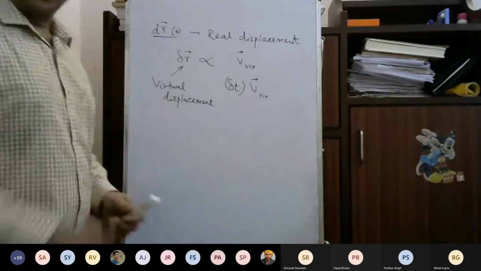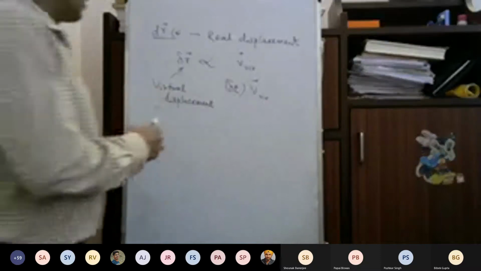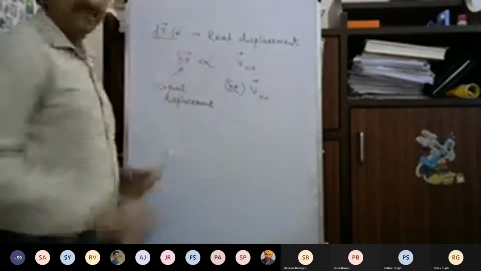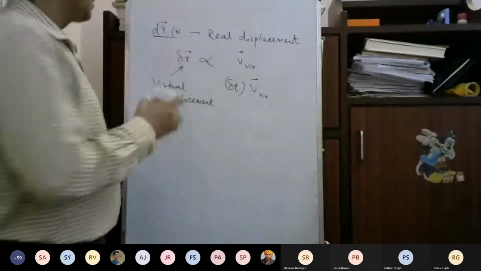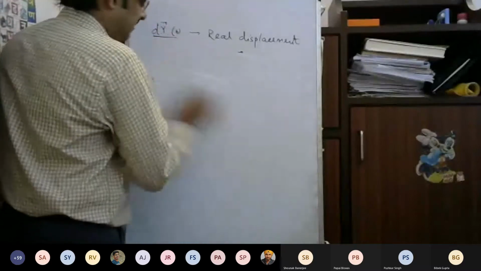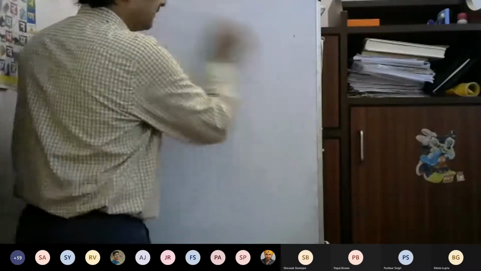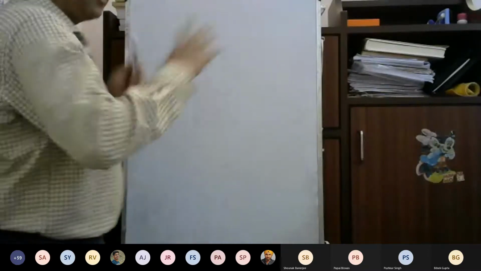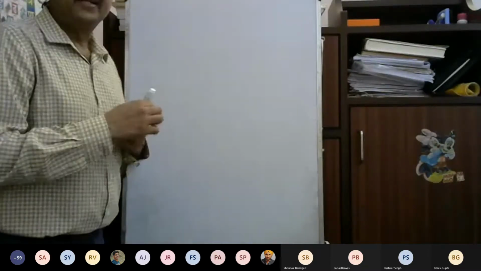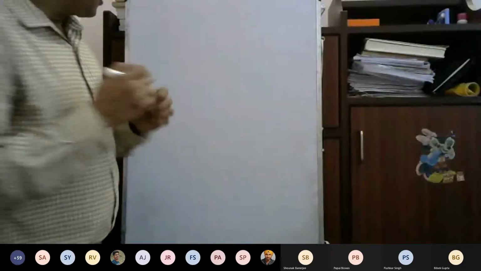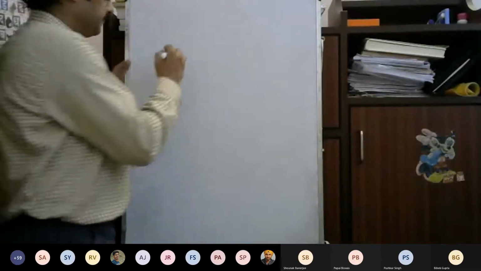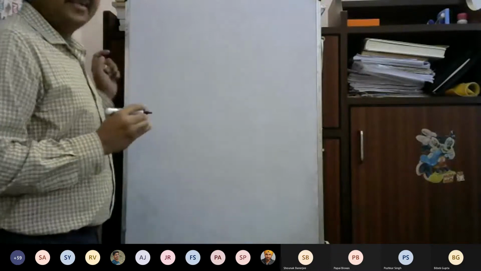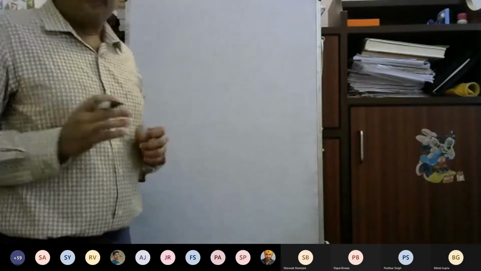So that is the concept of virtual velocity and virtual displacement. But how does this actually appear? Now I'll tell you one principle. Suppose a body is moving under different constraints. When we have a constraint, there will be a constraint force appearing.